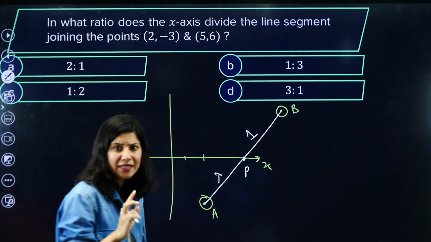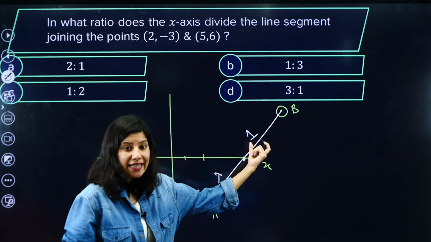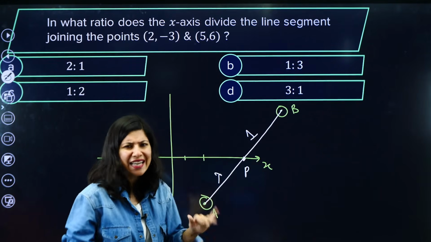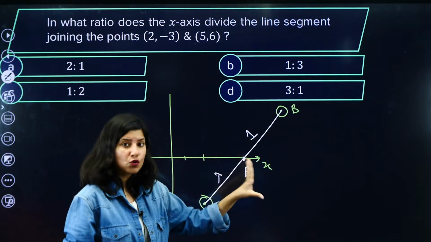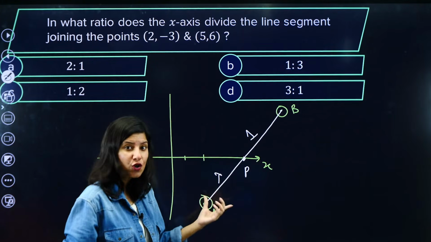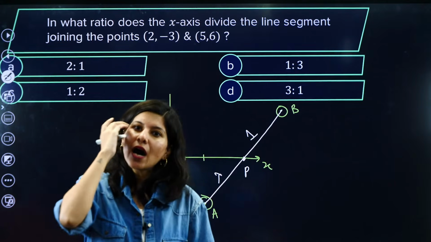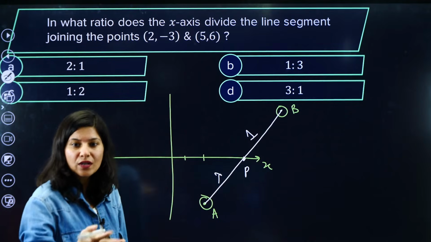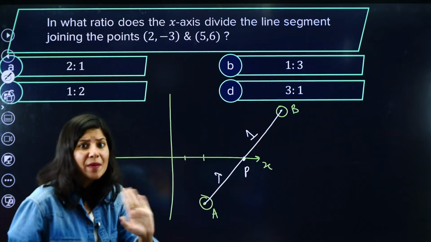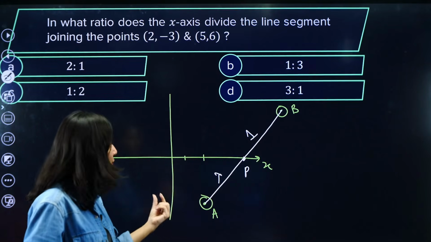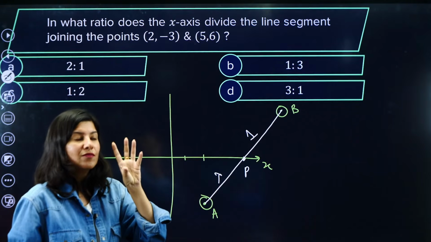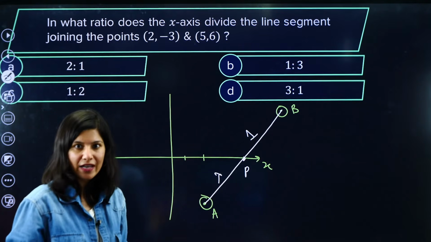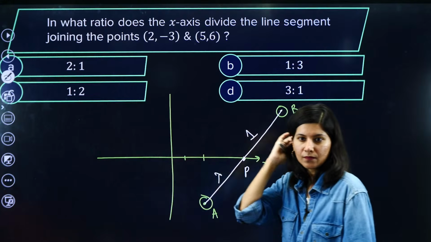Lambda is not important. Basically, the second ratio should be 1 and the first ratio should be that variable. m:1 you can also take, x:1 you can also take. So lambda is to 1 is the ratio which we are assuming. But you will say, ma'am, how can you say that the ratio will be 3:1, 4:1? I am actually not saying that. What I am saying is you put ratio lambda is to 1 because any day one variable is easier to solve, and lambda itself will be that value. I will show you how.